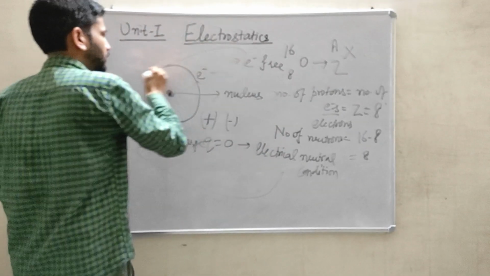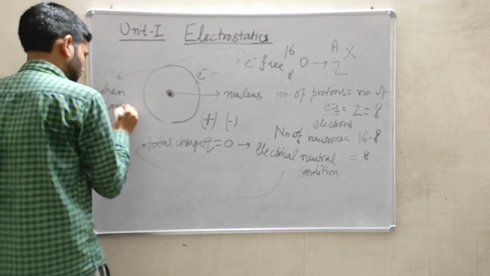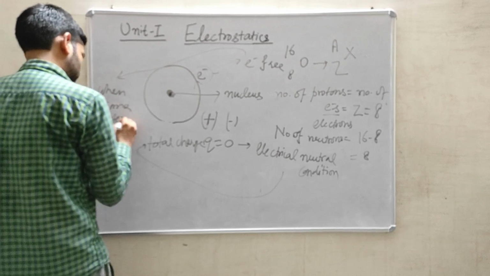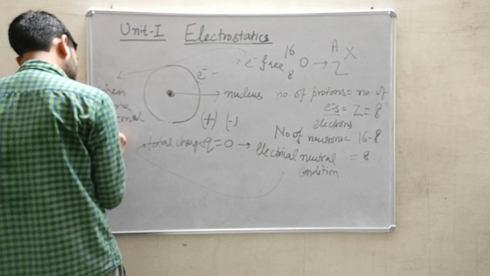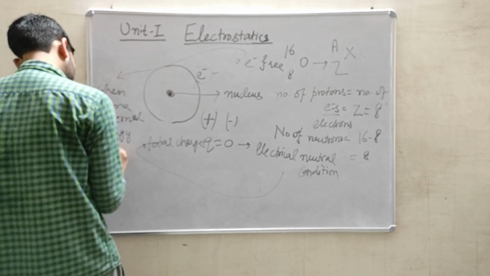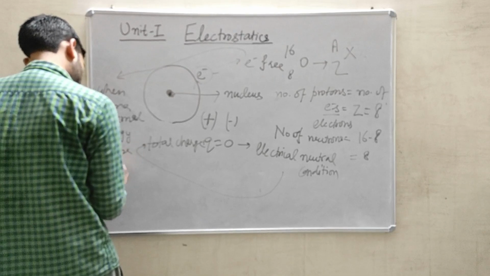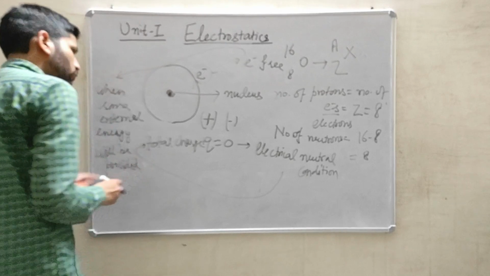When will it be free? When some external energy is provided, this electron will go out free.